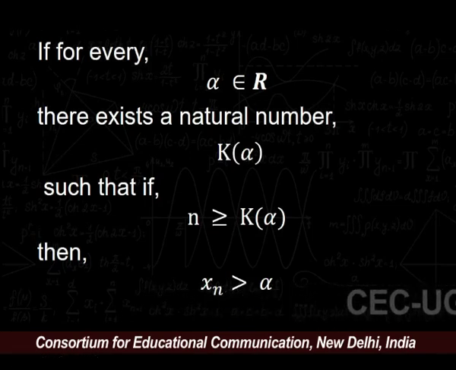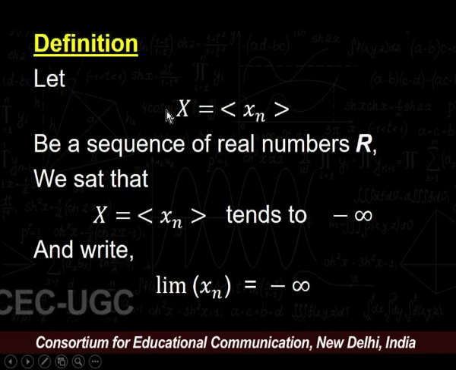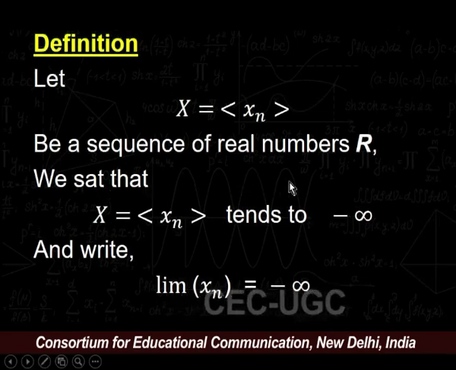To understand this, let us start with the next definition. Definition: let X equal to x n be a sequence of real numbers R.